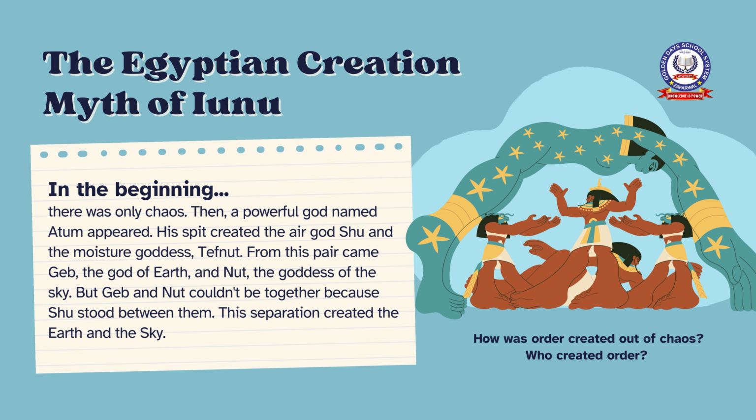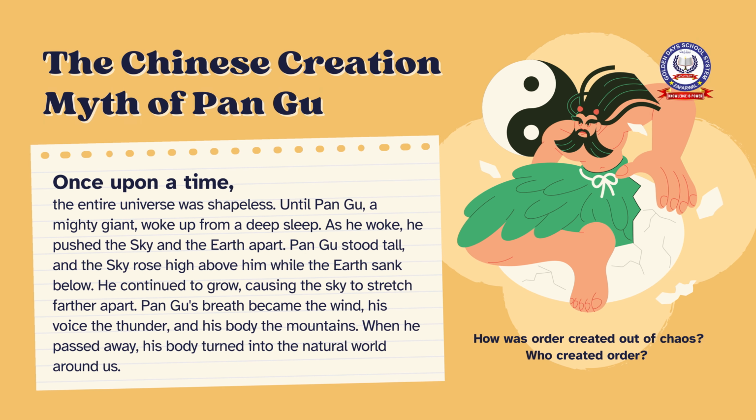The Egyptian creation myth of Iunu. In the beginning, there was only chaos. Then, a powerful god named Atum appeared. His spit created the air god Shu and the moisture goddess, Tefnut. From this pair came Geb, the god of earth, and Nut, the goddess of the sky. But Geb and Nut couldn't be together because Shu stood between them. This separation created the earth and the sky.